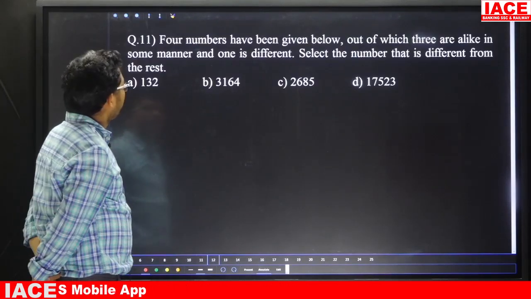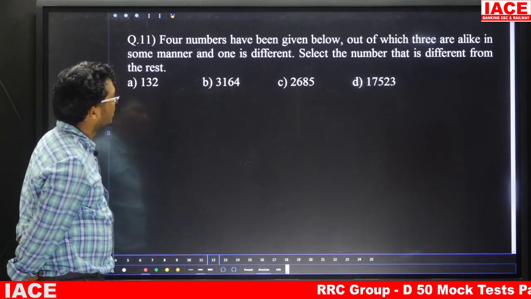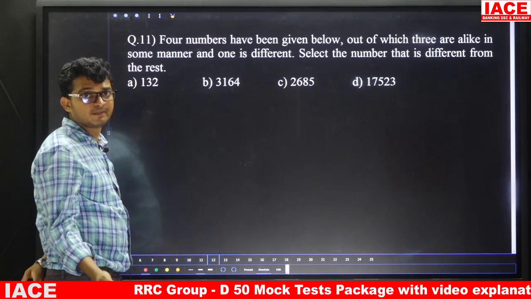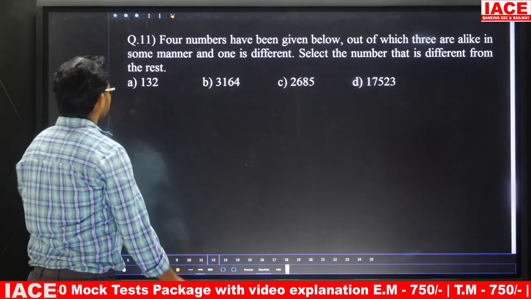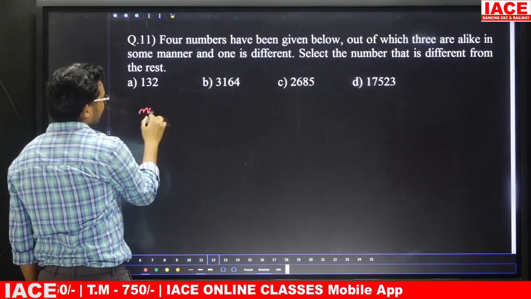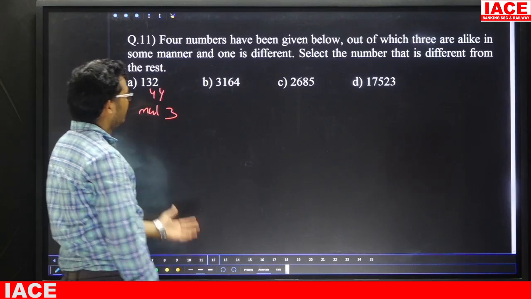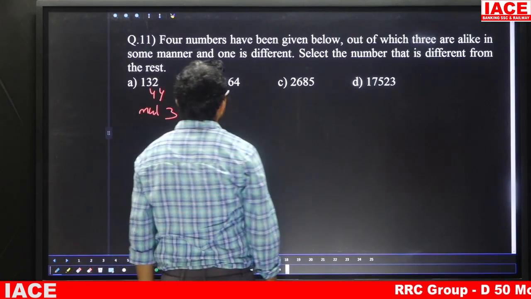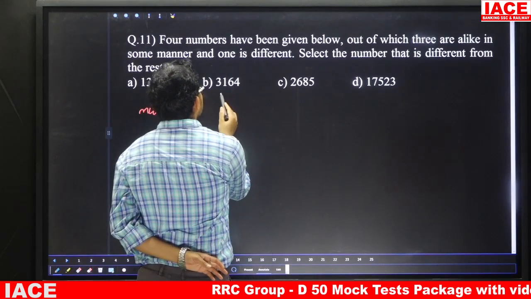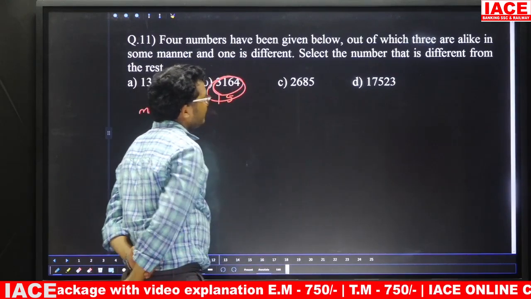Question number 11. Four numbers have been given below, out of which 3 are alike in some manner and 1 is different. So select the different one. So odd one out. So friends, 132, this one is what? Multiple of 3. This one is a multiple of 3. 3 4s are, next 3 4s are, yes. Next one, if you observe here, this one is 3 15s are, this one is not a multiple of 3.